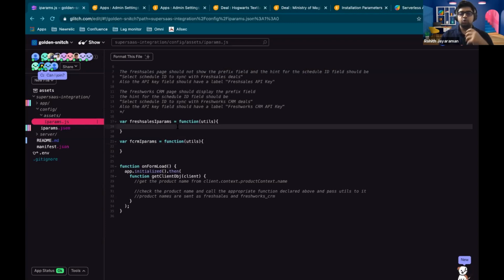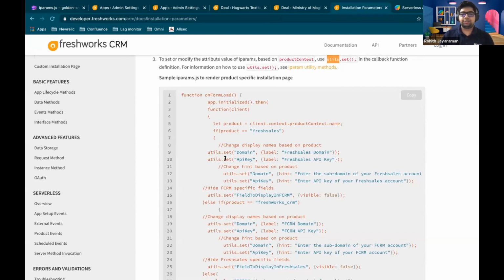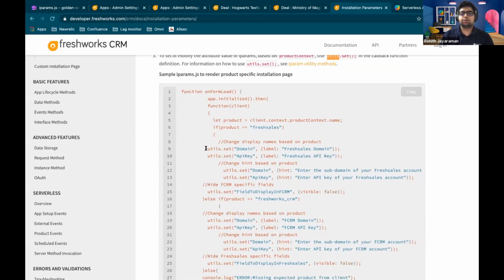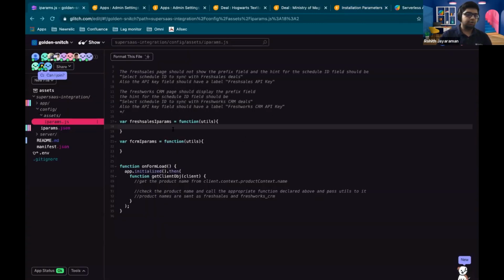And if you want to know how to use the utils functions, you can look at our documentation. It mentions here how you can use it. So utils.set of label is used when you want to change the display name, whatever is shown for the field. The hint is basically the hint or the description. And you also have a value for the visibility itself. So you can use these functions in order to do what we need.